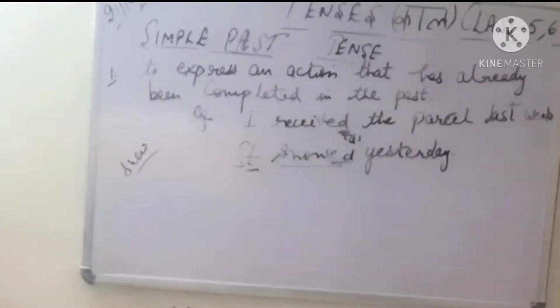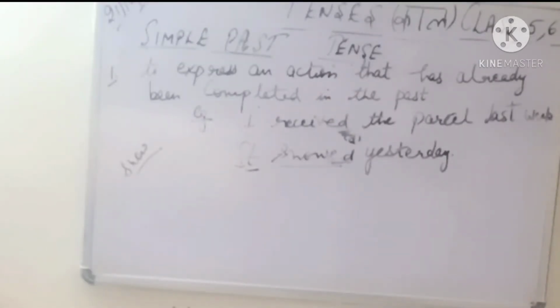Snow, snowed, snowed. ठीक है, go, went, gone, hear, heard, heard, rain, rained, rained. So this way we change it into the second form and the third form we will be doing that. So don't worry.